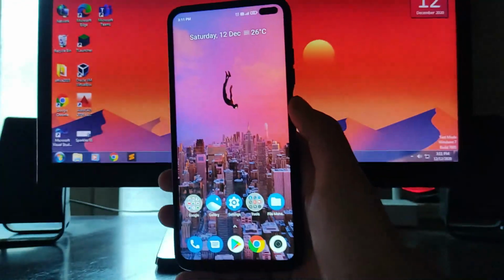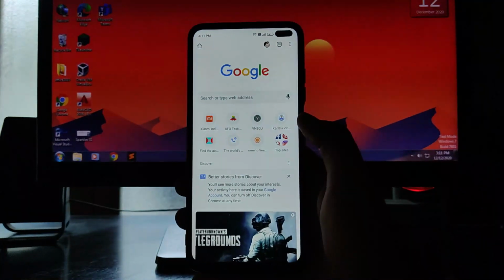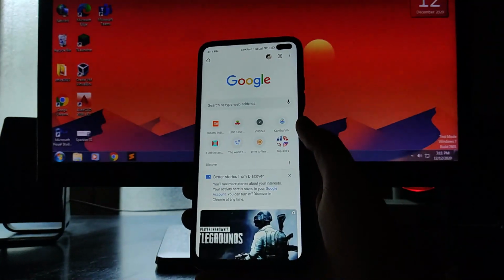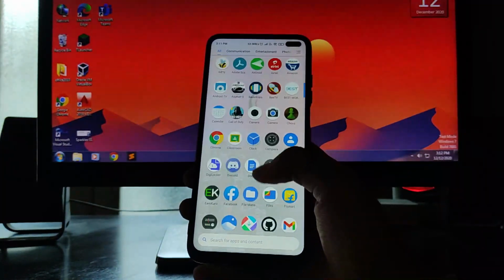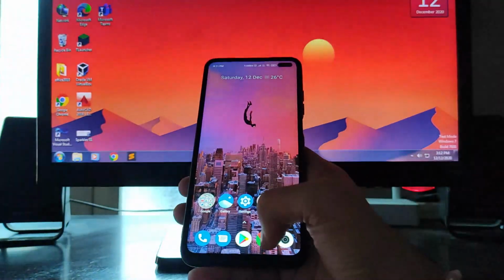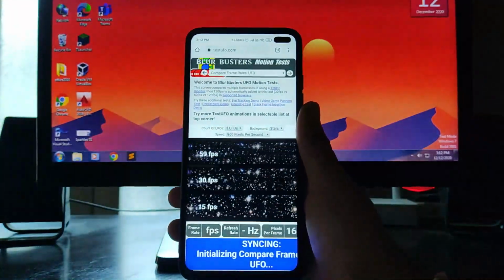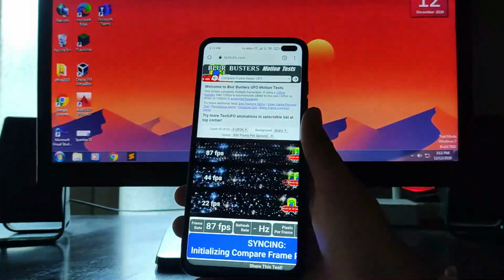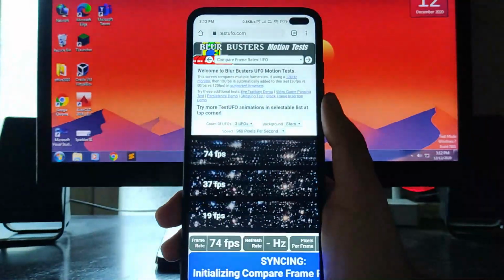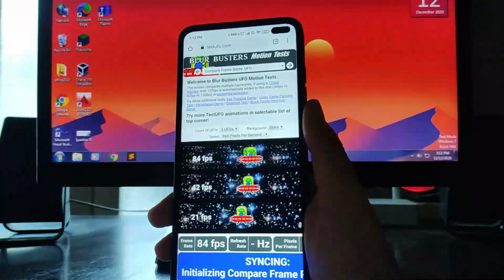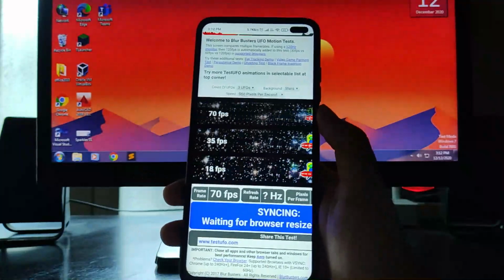And when I go to the home screen, it will be smoother if you have Poco X2 and you are using it on 120 Hz regularly, then you will notice the difference in smoothness. There is a little bit less smoothness. You will notice that yeah, there is some issue going on. I just wanted to confirm what the issue is, and I came to know that it reduces its refresh rate to 90 Hz. As you can see, it's not going over 90 fps, and it just keeps fluctuating.